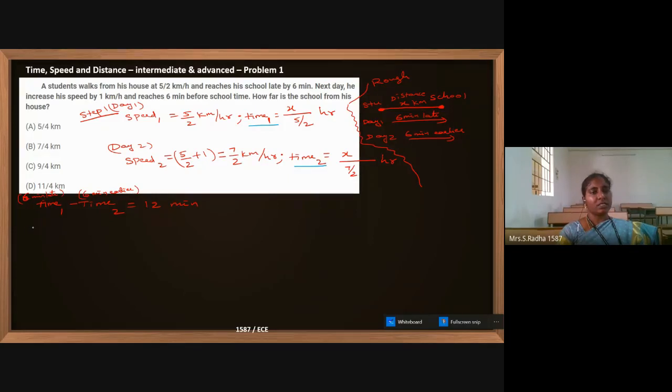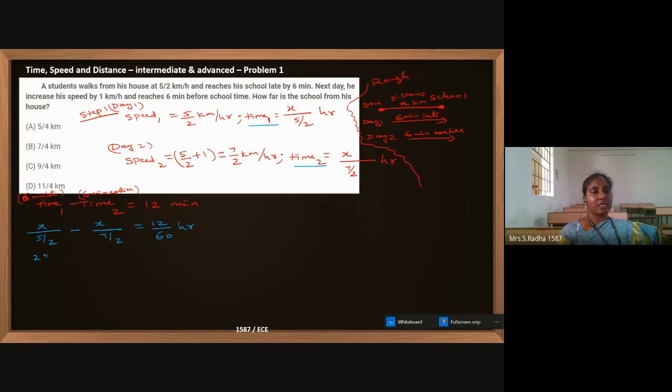Time 1 is x by 5 by 2. Time 2 is x by 7 by 2, which is 12 minutes. If I want to convert it into hours, 12 by 60 hours, because left side I have time in hours. So I am converting right side also into hours. 1 minute equal to 1 by 60th of the hour. So 12 minutes means 12 into 1 by 60.